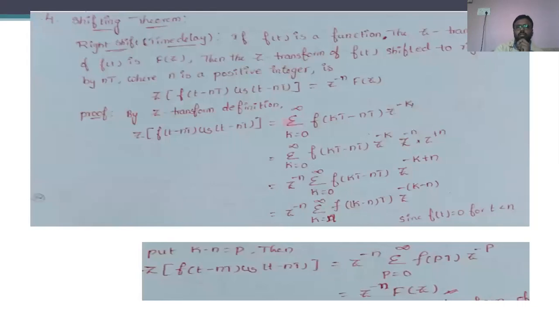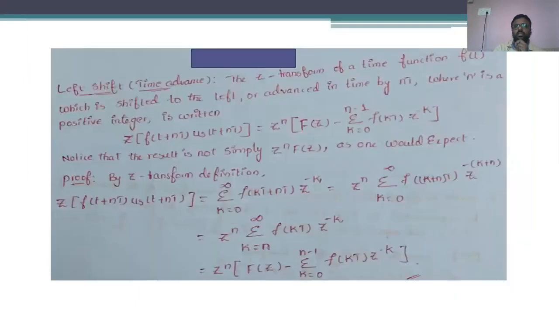And after that we have moved into the shifting theorem. In the shifting theorem we have two shifting processes. One is the right shift and the second one is the left shift. The right shift is assumed as the time delay, and the left shift is assumed as the time advance.